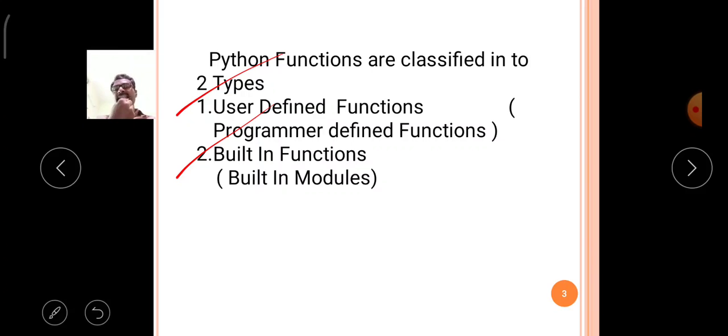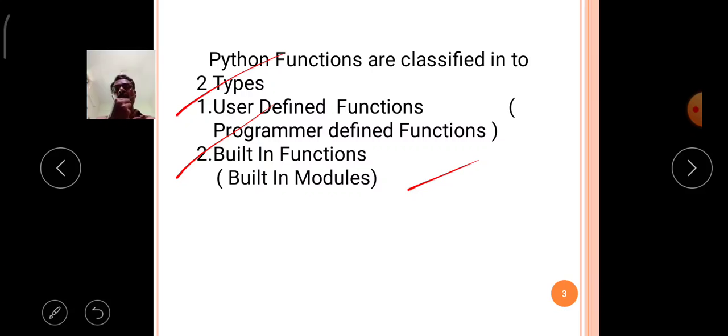Then the second type is built-in functions. The built-in functions are also called built-in methods or built-in modules of the Python language, whatever the name may be.